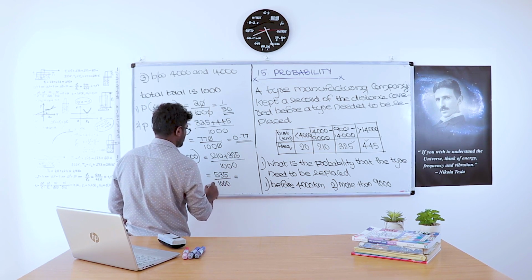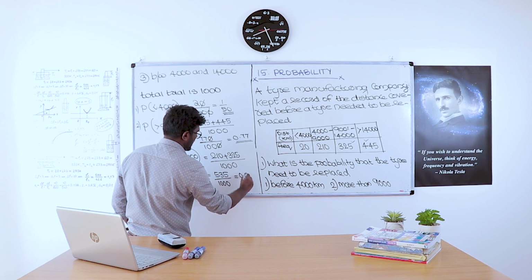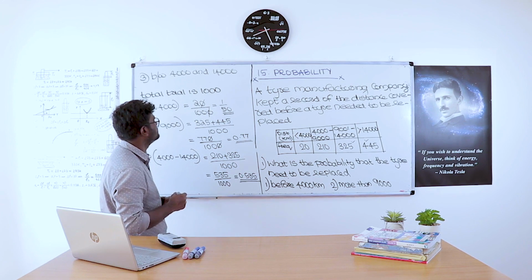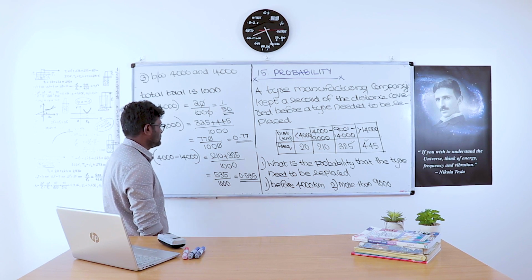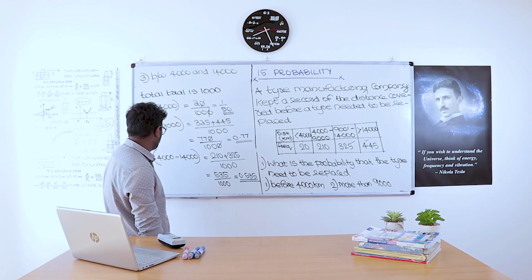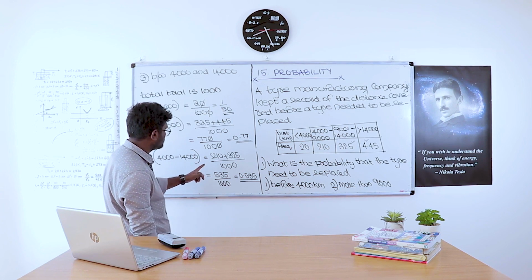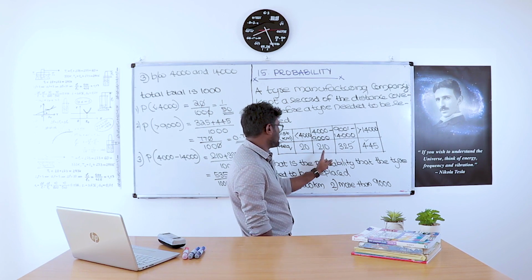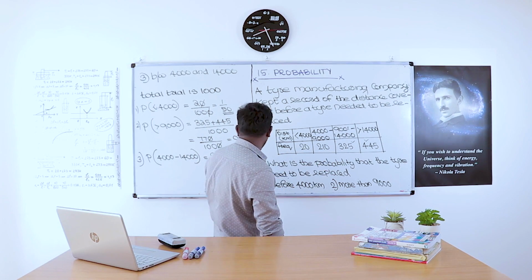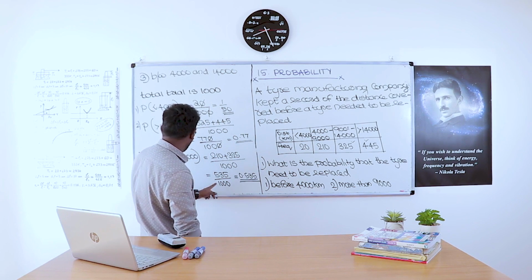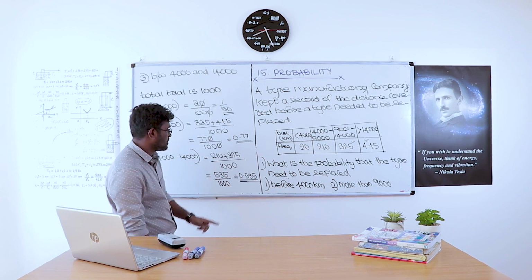That equals 0.535. So the total number of trials is 1,000. This is 325 plus 200, 525, 525 plus 10 is 535. So 535 by 1,000 is 0.535.